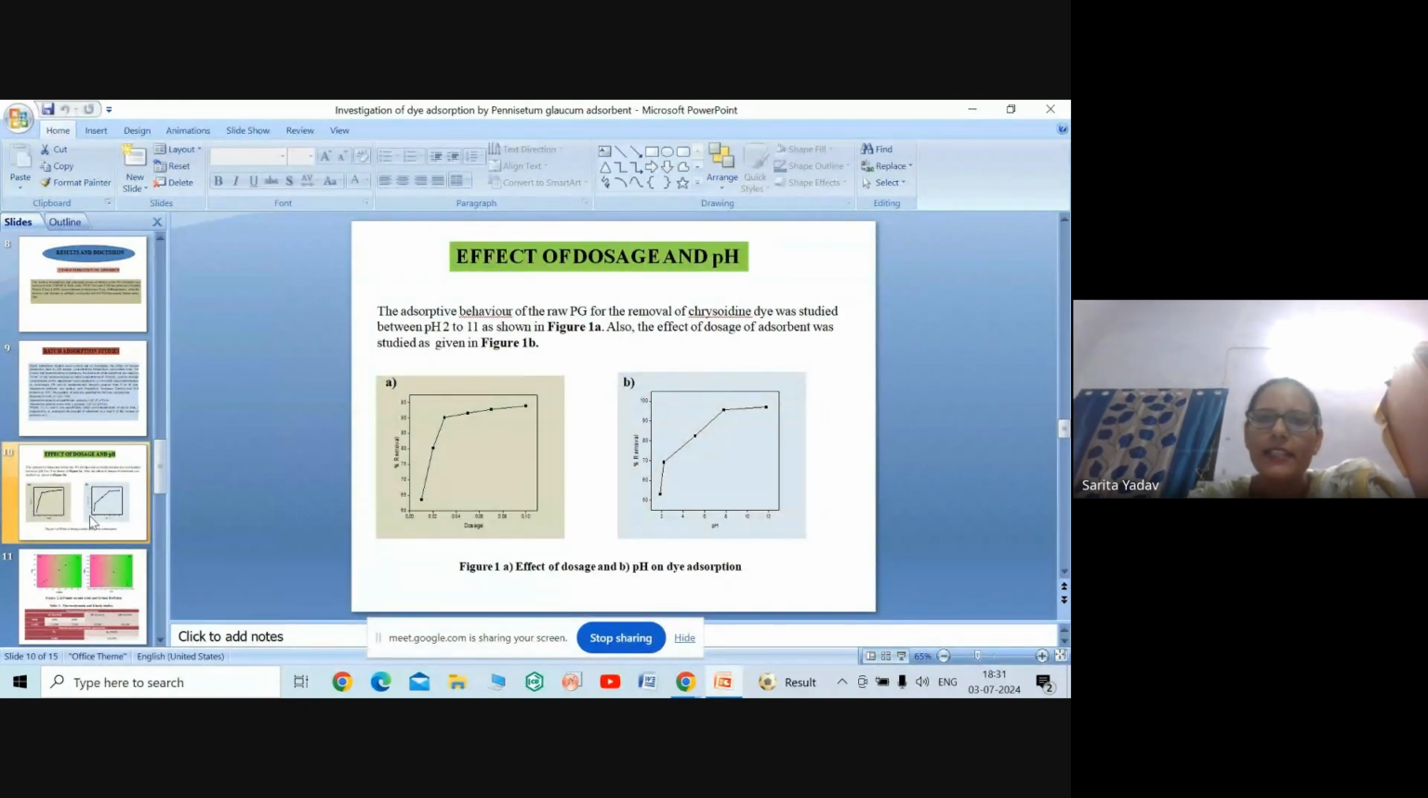Effect of dosage and pH. The adsorptive behavior of the raw Pennisetum glaucum for the removal of carrageenan dye was studied between pH 2 to 11, and adsorbent dosage was varied up to 0.1. We observed that by increasing the adsorbent amount, the percentage dye removal increased.